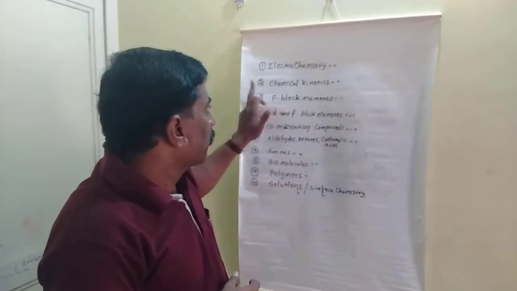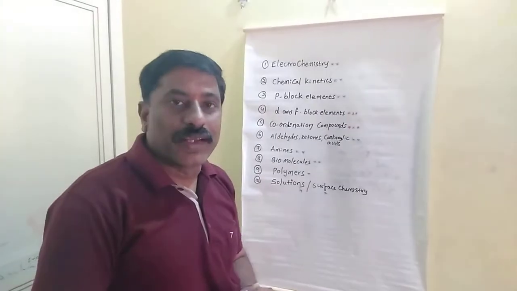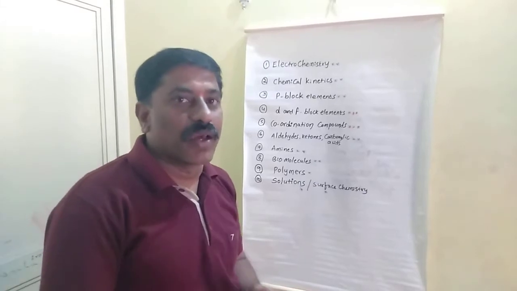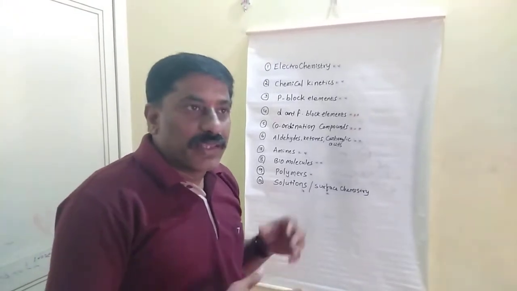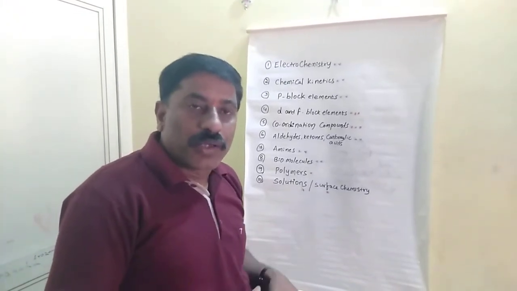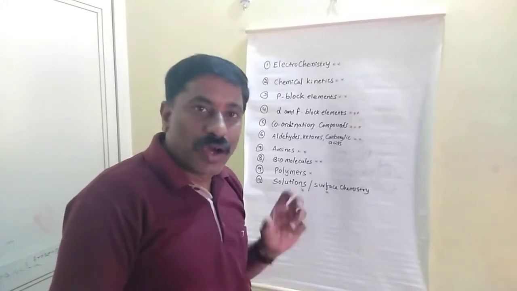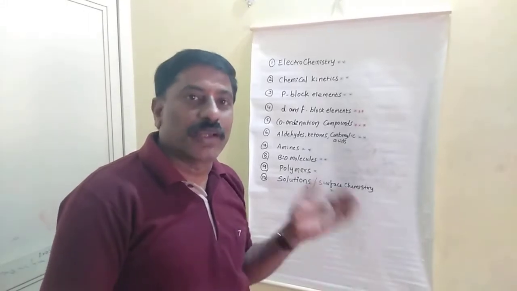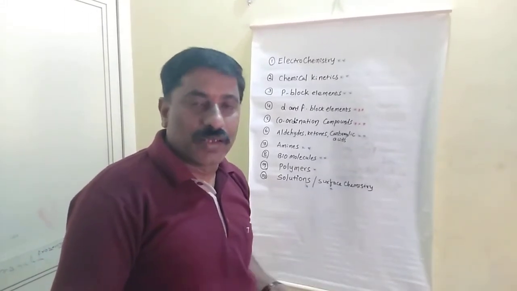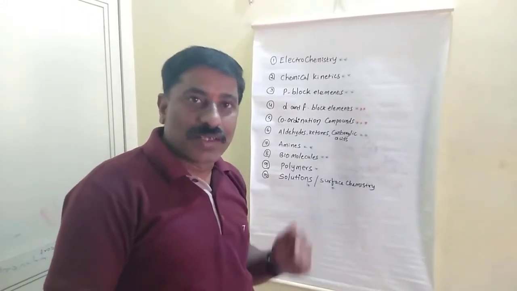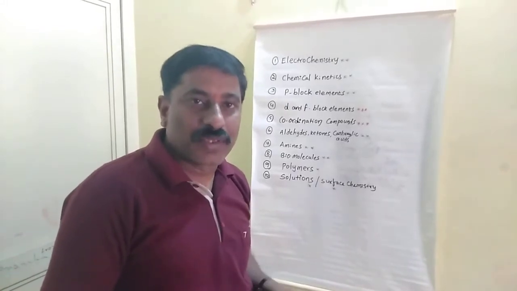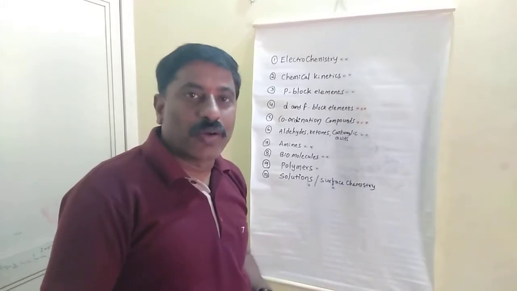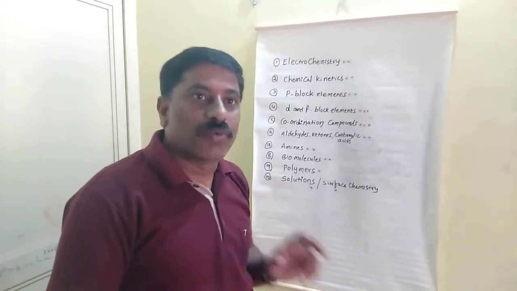So electrochemistry. Next lesson is chemical kinetics. In chemical kinetics also minimum 2 questions they are asking. The important topics are order and its applications, order of the reaction, types of order of reactions, examples, graphs of first order, second order, third order. Next, second important topic in chemical kinetics is half-life.